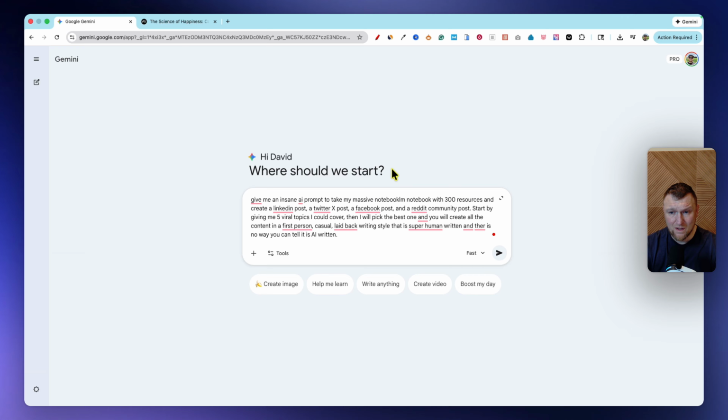Then I'll pick the best one, and you will create all the content in a first-person, casual, laid-back writing style that is superhuman written, and there is no way you can tell it is AI written. So what we're going to do right now is just start with that. That is my initial thoughts, right? That's another layer we're adding on to using AI.